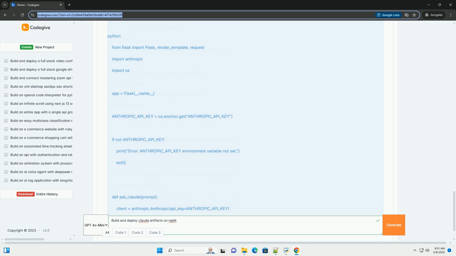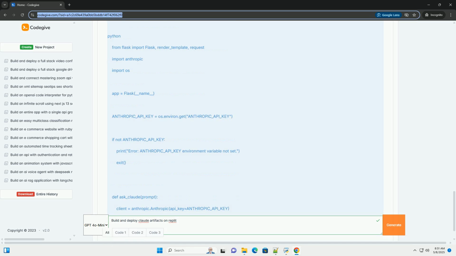import anthropic imports the anthropic Python library. import os imports the os module for accessing environment variables. anthropic_api_key = os.environ.get("ANTHROPIC_API_KEY") retrieves the API key from the ANTHROPIC_API_KEY environment variable. Never hardcode your API key directly in the code.